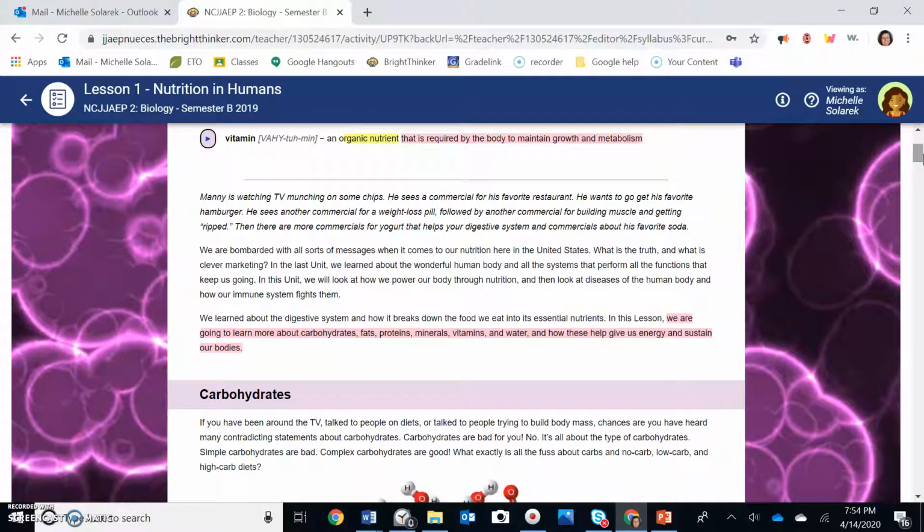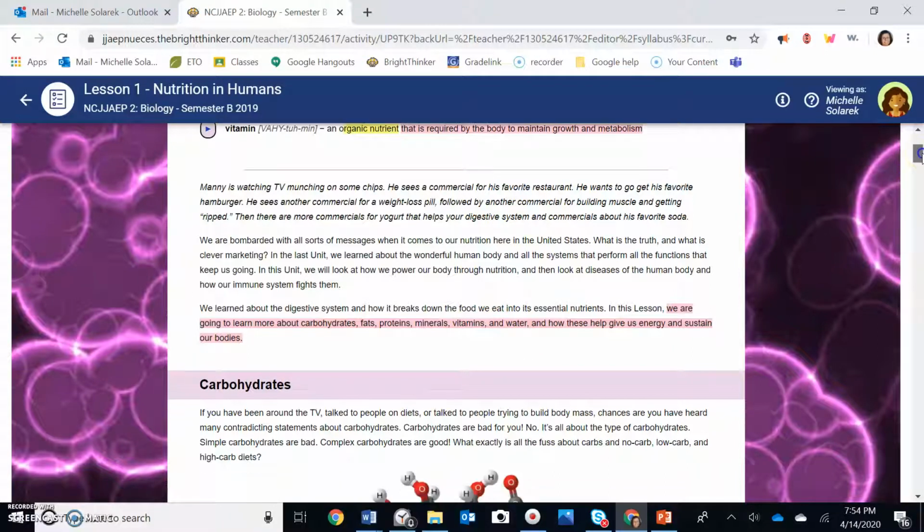We're going to learn about the nutrients that we need for life, and there's 6 of them. This should be highlighted in a different color because you have to pick out 3 of these 6. So when I come to that question and I show you this, just remember you can pick carbs, fats, proteins, minerals, vitamins, or water for any of the 6 nutrients of life.